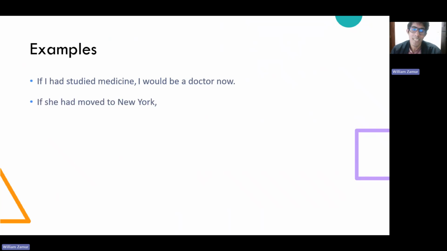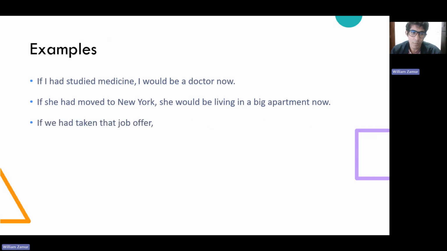The second example is: if she had moved to New York, she would be living in a big apartment now. The first part is our past event that didn't happen, because she didn't move to New York. This is our imagined result, because she doesn't live in a big apartment now. Again, we use this structure to talk about how life would be different today if something had happened differently in the past.